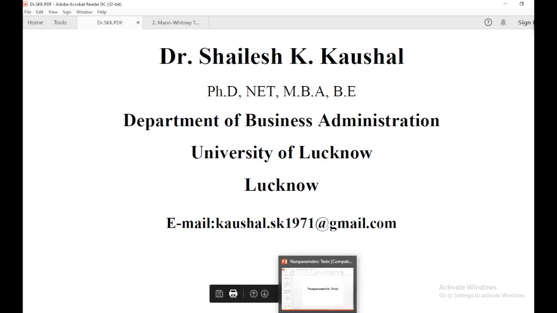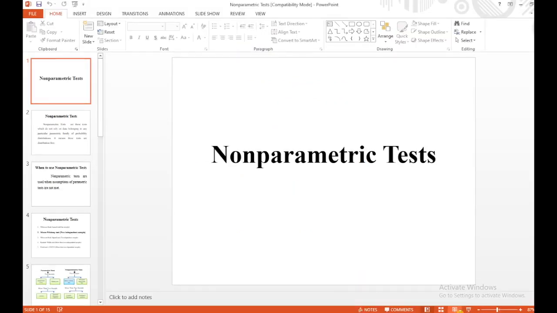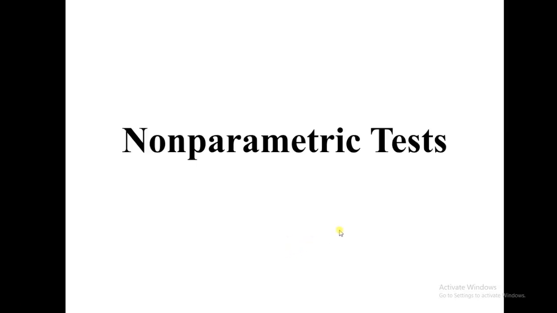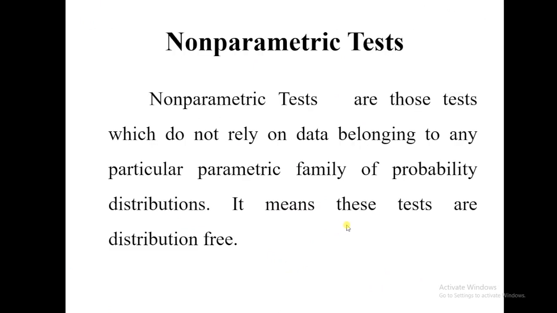So today I am taking non-parametric tests. Non-parametric tests are basically assumptions-free tests. We can see these are tests which do not rely on data belonging to any particular parametric family of probability distribution.